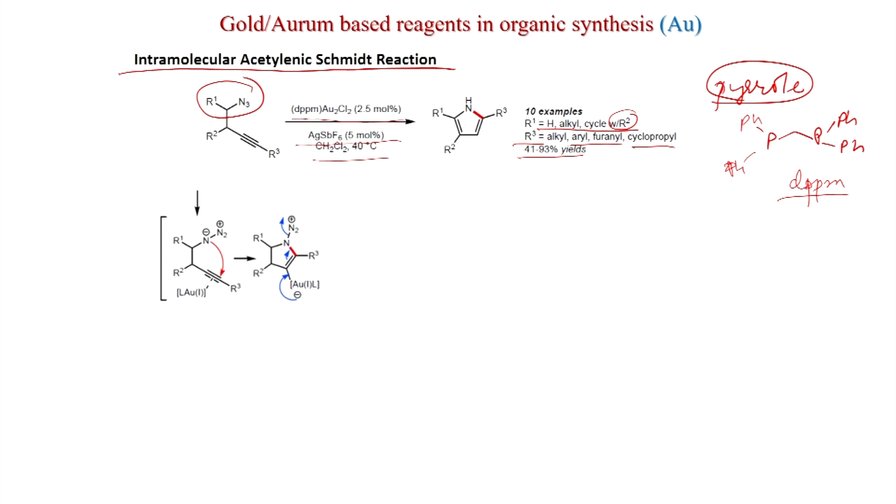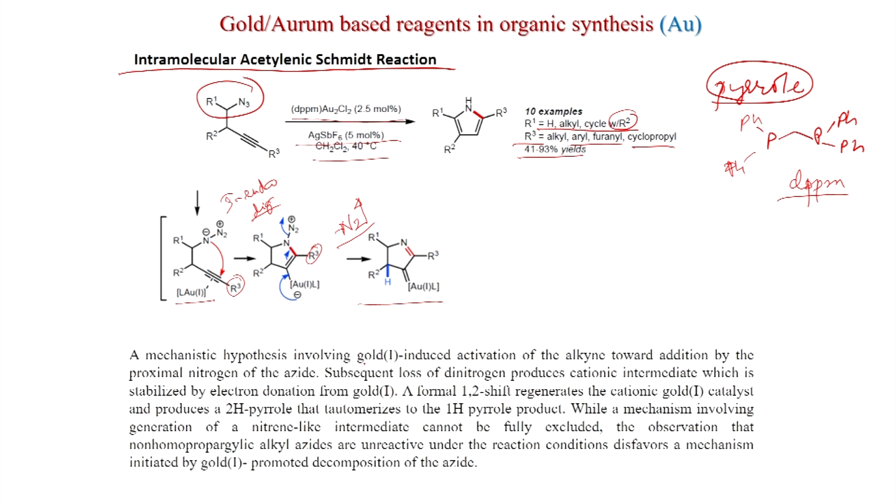So, what could be the mechanism? As always, the triple bond will coordinate with the gold, and now this N minus will attack here. So, this is also a 5-endo-dig cyclization, and this red is the newly generated bond, and R3 is here. Now nitrogen will eliminate and this gold lone pair will circulate like this with the elimination of nitrogen. So, this process will be very fast because nitrogen gas will eliminate and you get this intermediate.